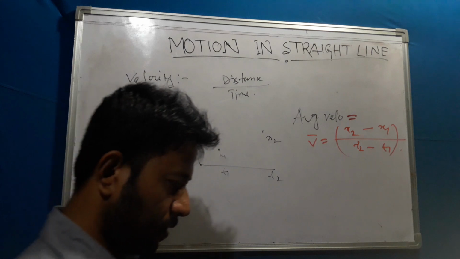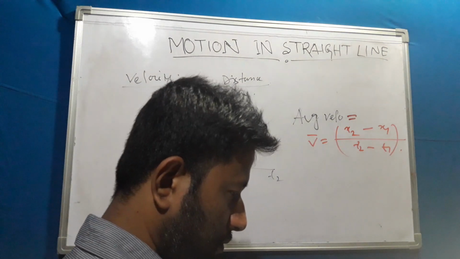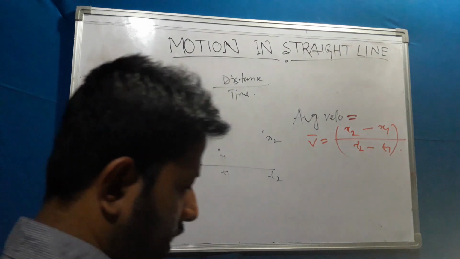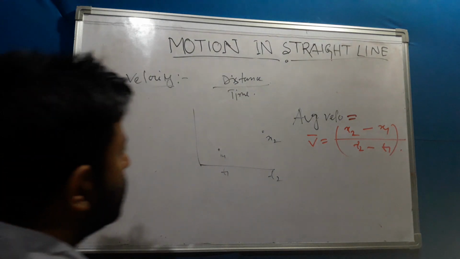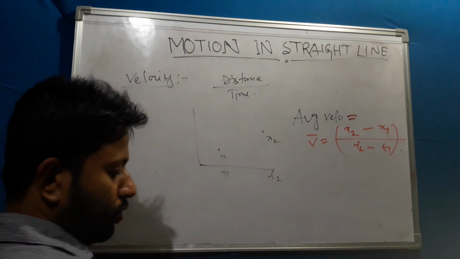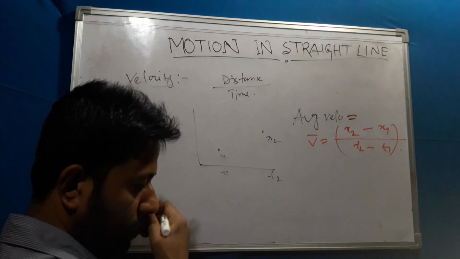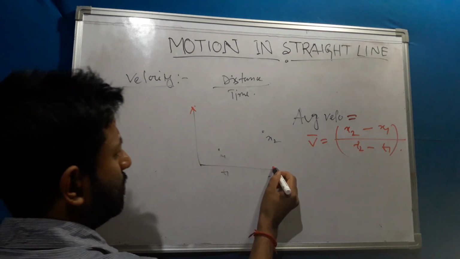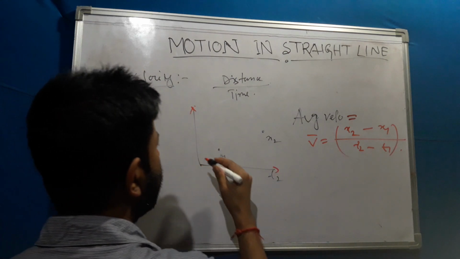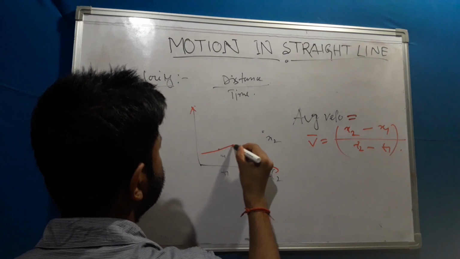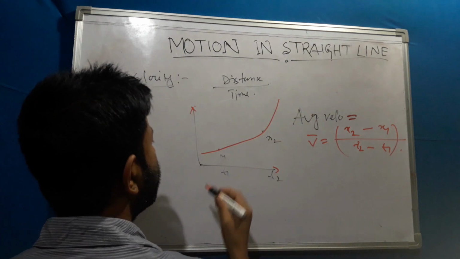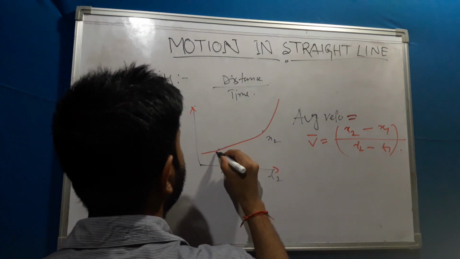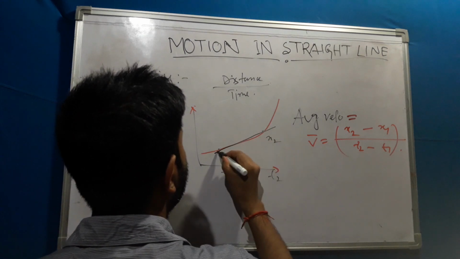Now, how can we represent average velocity graphically? Suppose you see x1 and x2. Whenever the object follows a curve, in this situation we take the slope of this. This will be my average velocity.